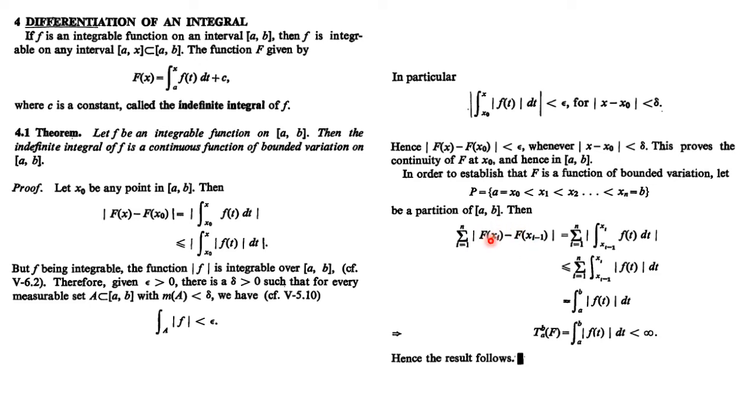Since this variation is finite for all the partitions, therefore for the supremum also, so we get the total variation of the function over AB is finite. So whenever the total variation of the function over the interval is finite, that implies our function is of bounded variation. So this proves the second part.